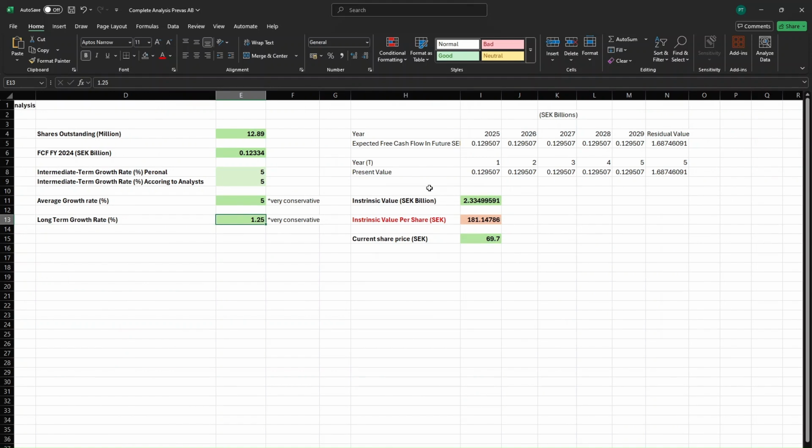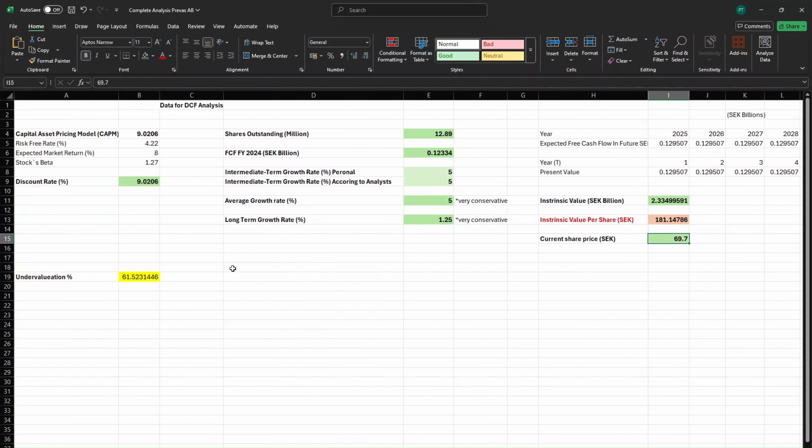If we look at the intrinsic value here, it comes out to 2.33 billion SEK. The intrinsic value per share comes out to 181 SEK. The current share price is 69.7 SEK. So this would mean that the share is undervalued by 61.52%.